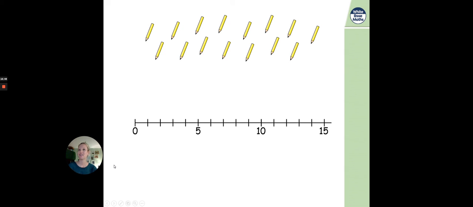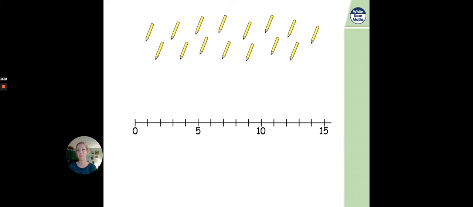Welcome back. Did you get on okay with questions 1 to 3? Now let's move our learning on a little bit more and have a look at this next problem. We've got pencils here. There's some pencils and there's a number line. How many pencils can you count? Use your finger to count how many pencils there are on the screen.